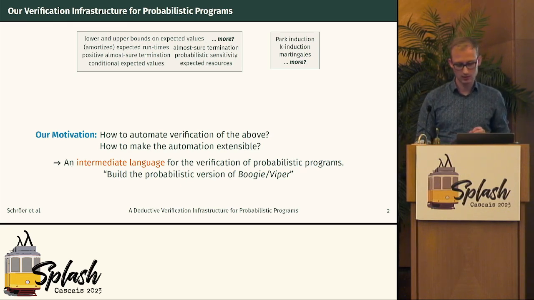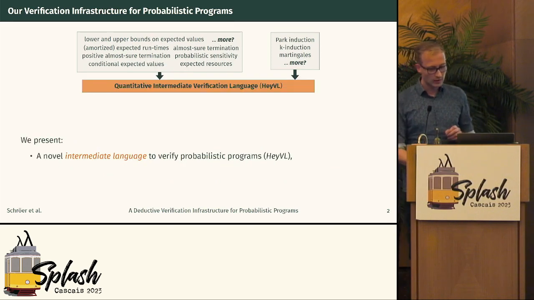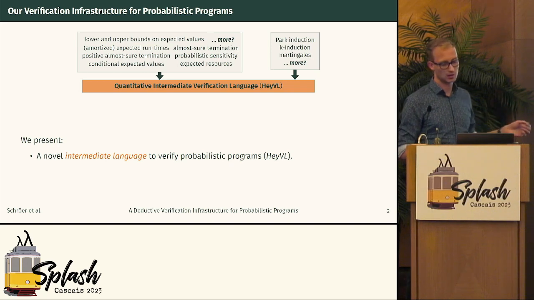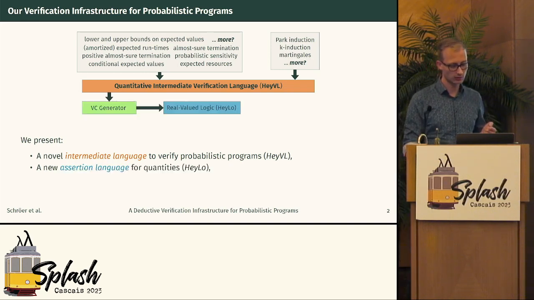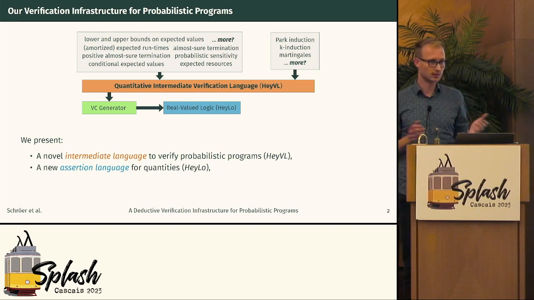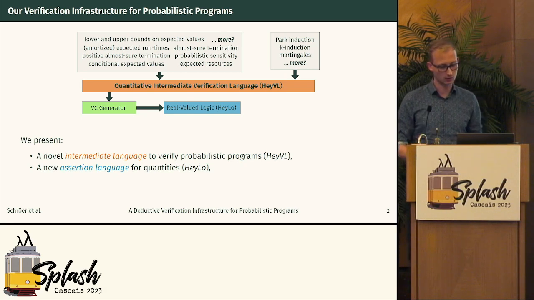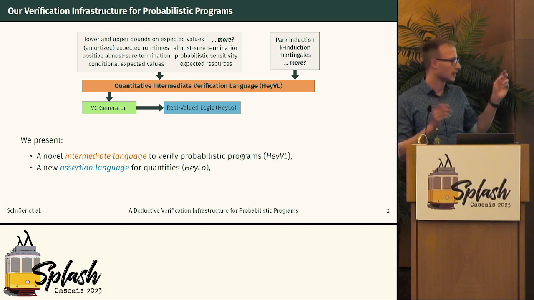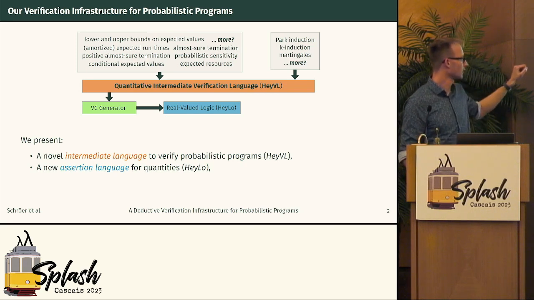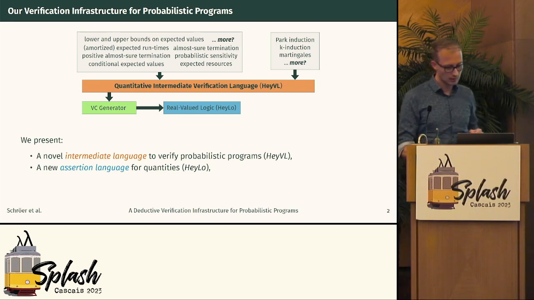So what does this look like? Well, we present our new intermediate language that we call HeyVL to verify probabilistic programs. And then in addition to this, we have a new logic, an assertion language to reason about quantities such as expected values, and we call this one Halo. And the semantics of HeyVL are given by so-called verification conditions, so that's this VC generator there. And tell us whether a program verifies or not.